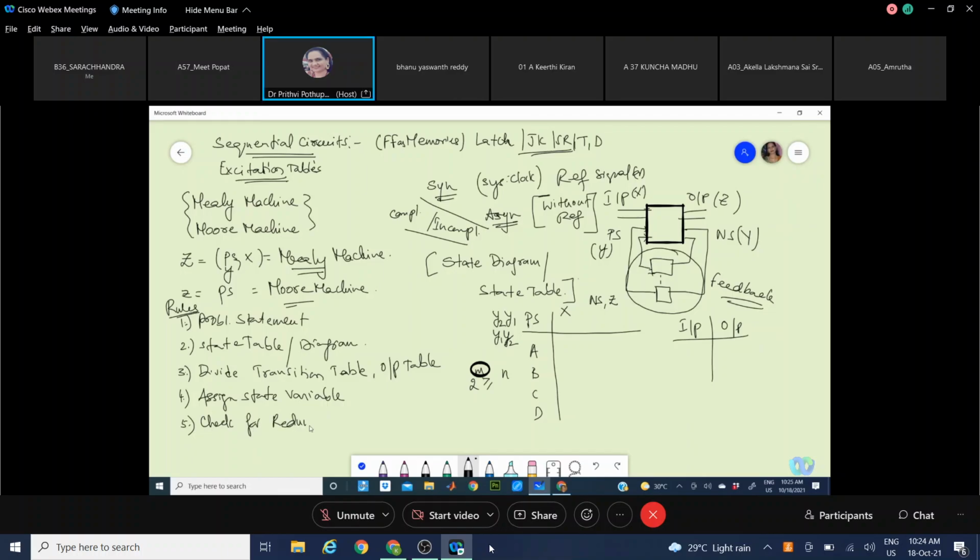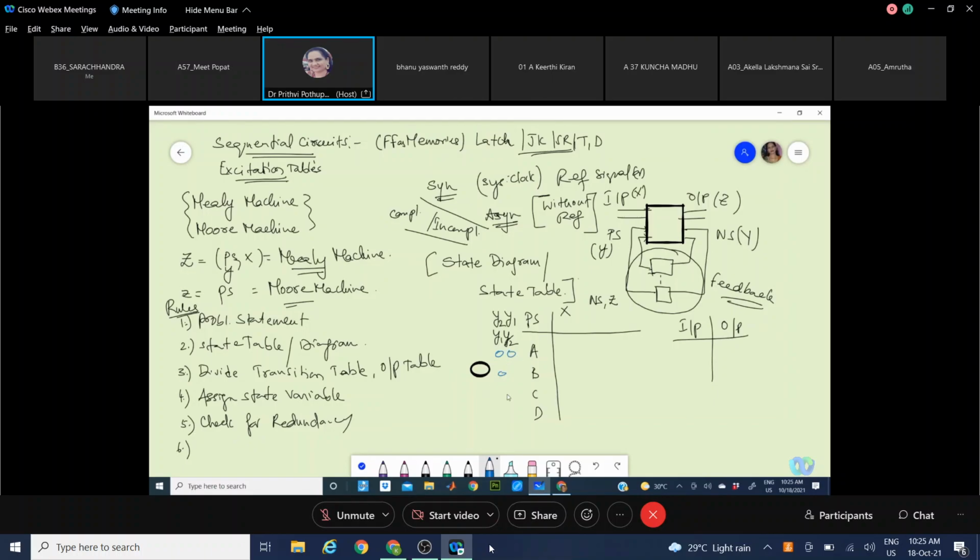Check for redundancy. This redundancy means wherever there is a possibility of minimizing the number of states in the table, we need to check it. We have some rules of minimization here, checking the redundancy and all. Later, we assign these state variables with some values. Say we have 4 states, then with 2 variables we can address these 4 states. So assign the variables with values.